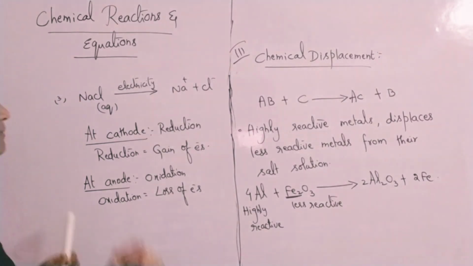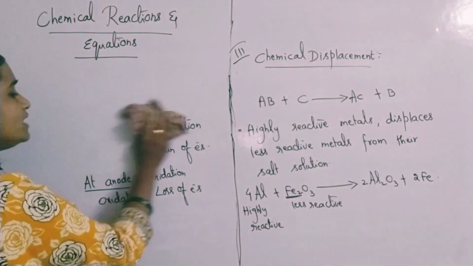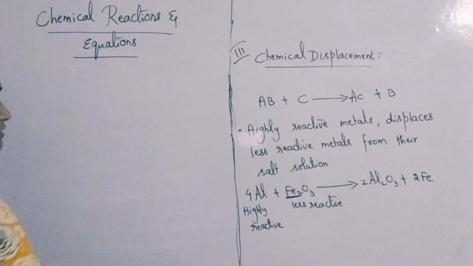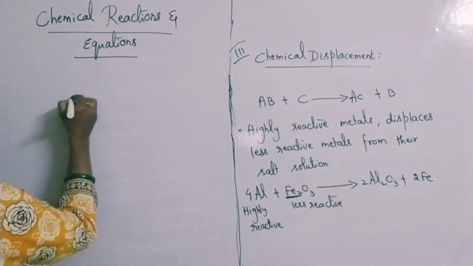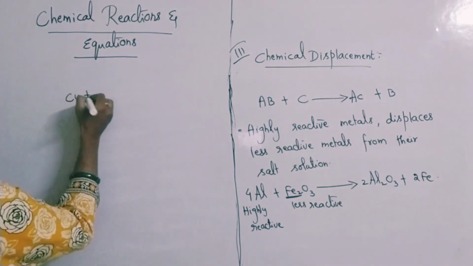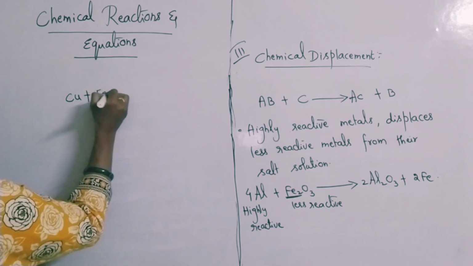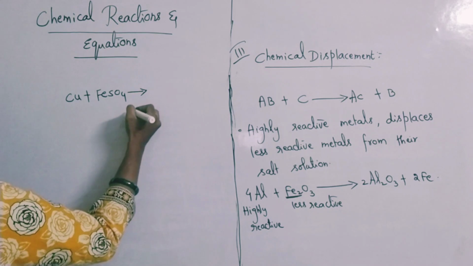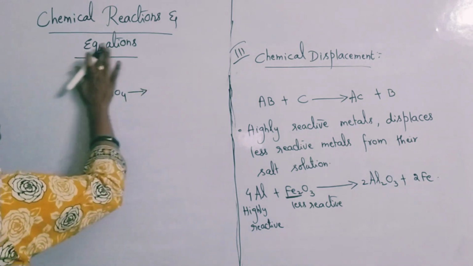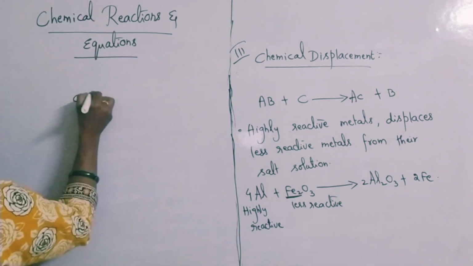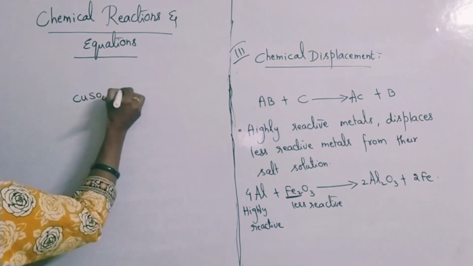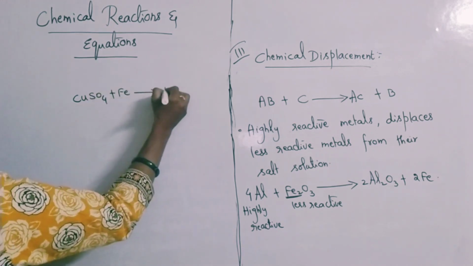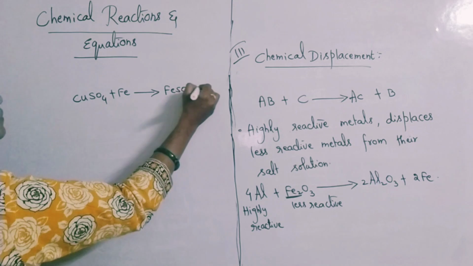Okay, then we'll learn one more example here. Just look at one more example. Cu plus FeSO4. Okay, gives rise to CuSO4 plus Fe. CuSO4 plus Fe gives rise to FeSO4 plus Cu.